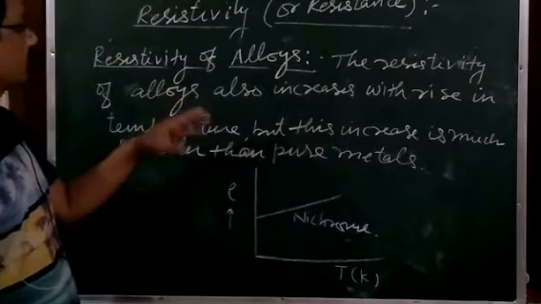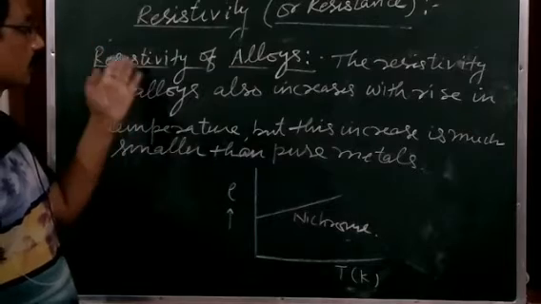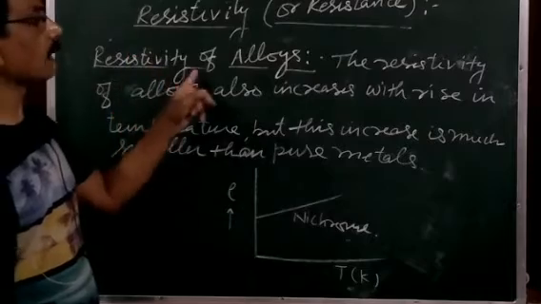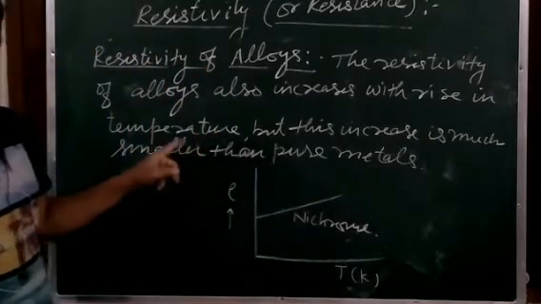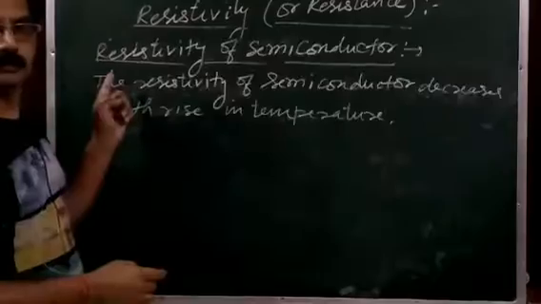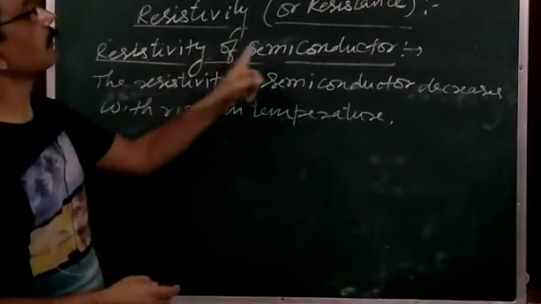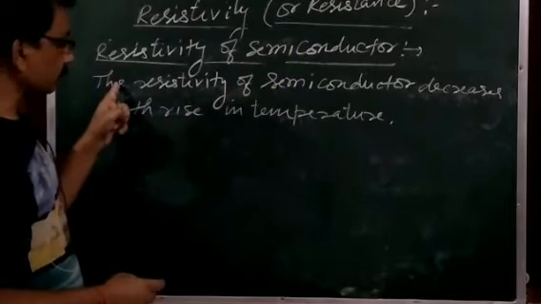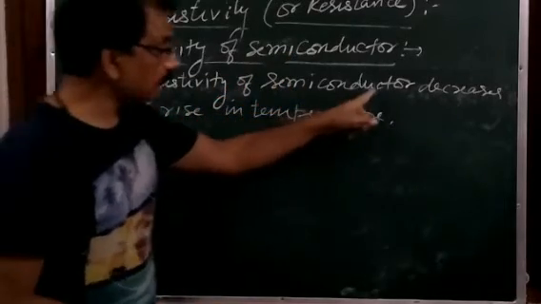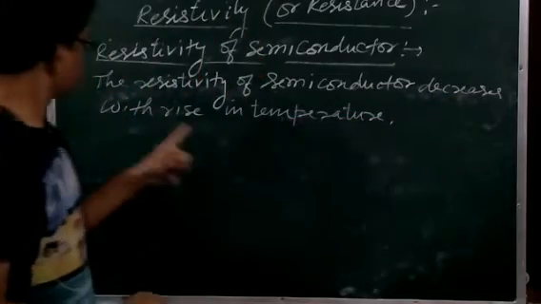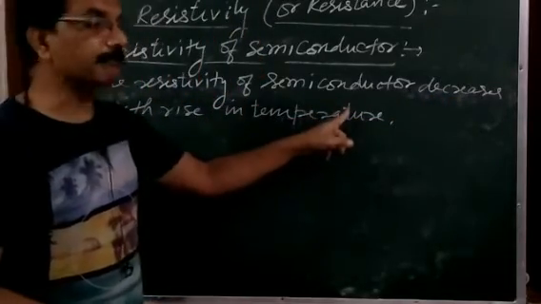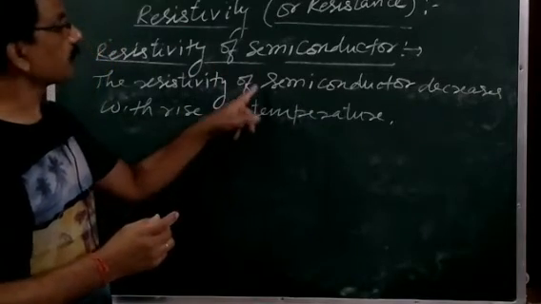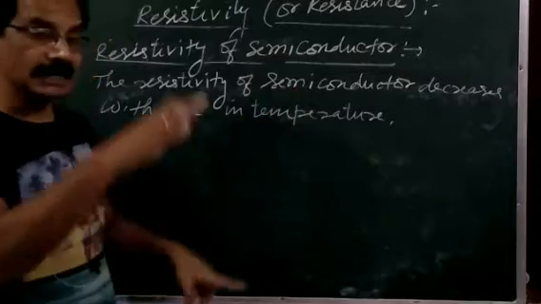So in this way we can find the resistivity of metals and the resistivity of alloys, and now I am going to discuss the resistivity of semiconductors, which is very important. Now, the resistivity of semiconductors: the resistivity or resistance of a semiconductor decreases with rise in temperature. It means when we increase the temperature of any semiconductor, its resistance or resistivity decreases.